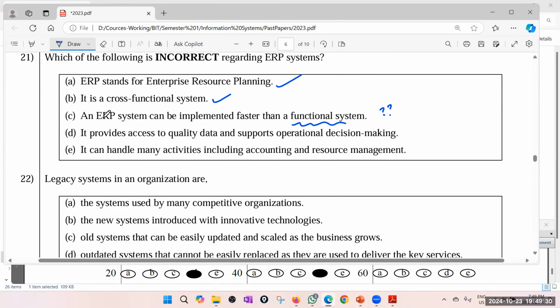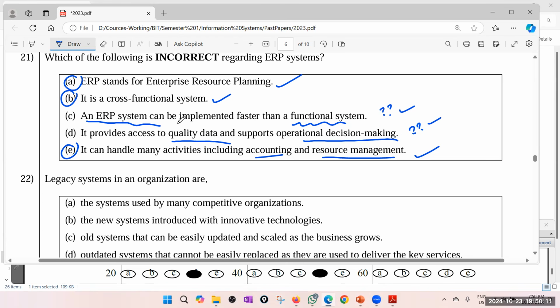Okay. Sometimes when everything is integrated, it can be faster. Okay, possibly yes. It provides access to quality data and support operational decision making. In a way, yes, but maybe yes. Okay, let's see. It can handle many activities, including accounting and resource management. That is definitely correct. For me, definitely A is correct, B is correct, E is correct. Now I need to pick one of C or D because remember those are a little bit fuzzy.